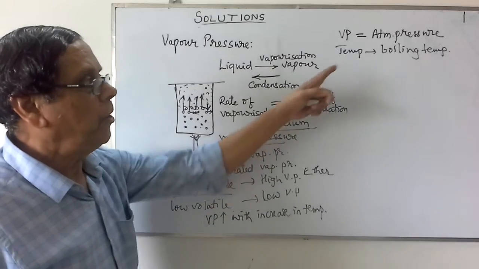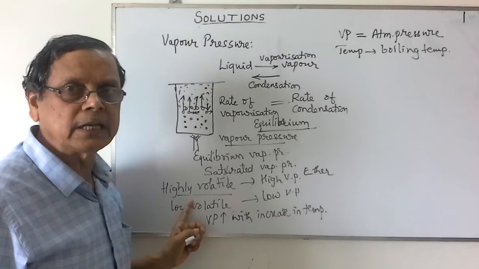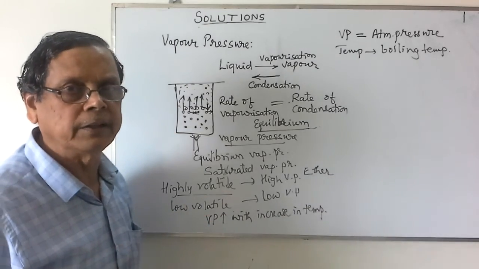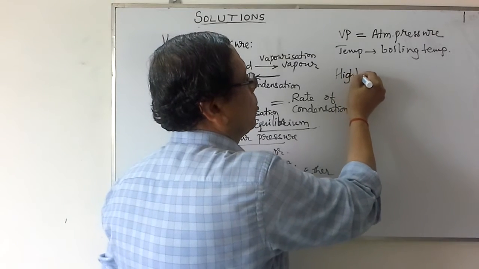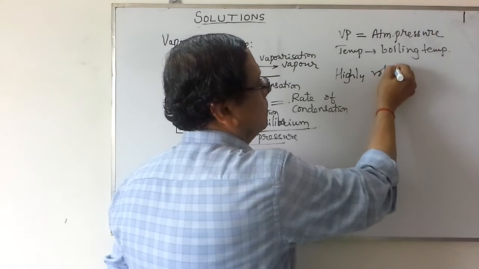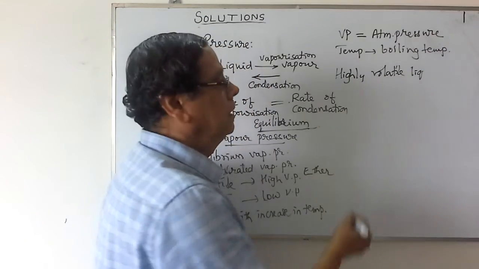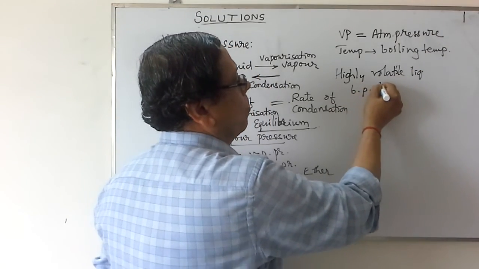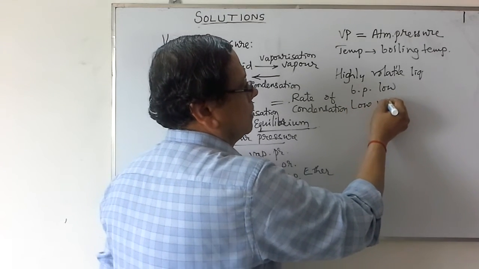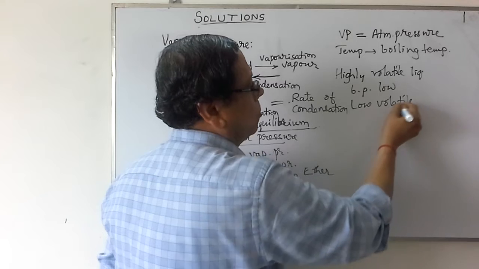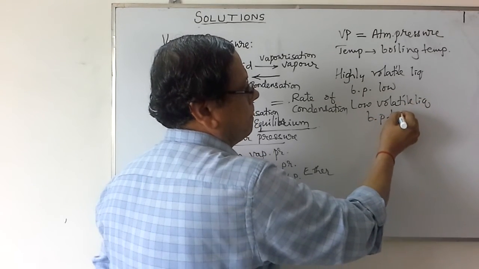That means the boiling point and volatile nature are inversely related to one another. For a highly volatile liquid, the boiling point will be low. For a low volatile liquid, the boiling point will be high.